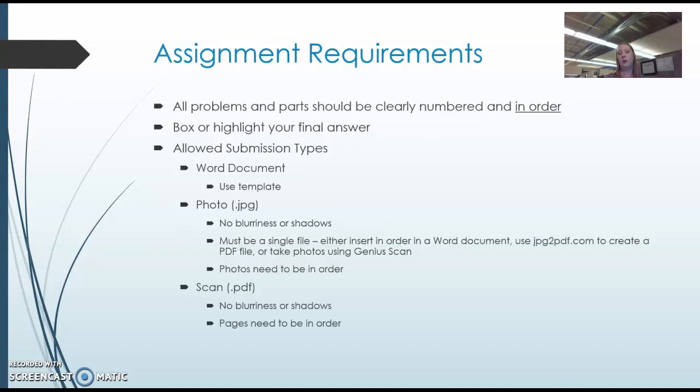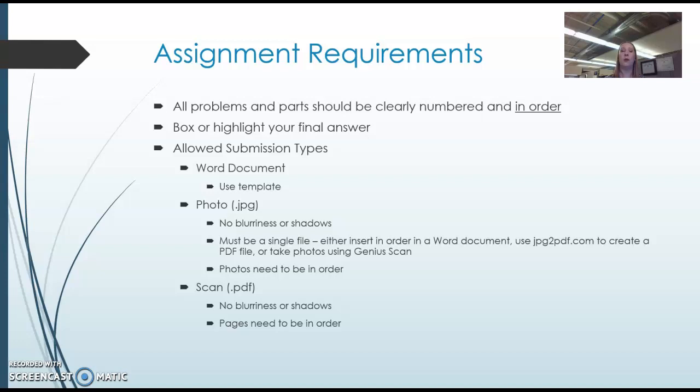So when you are turning in the graded assignment, the worked out problems, make sure that all of your problems are numbered, they're labeled, they're in order, because that makes it a lot easier to grade. Make sure that you box or highlight your final answer so that it's a lot easier to find. You can submit Word documents. If you're going to type up your math, use the template that's provided. That will help you keep everything organized.